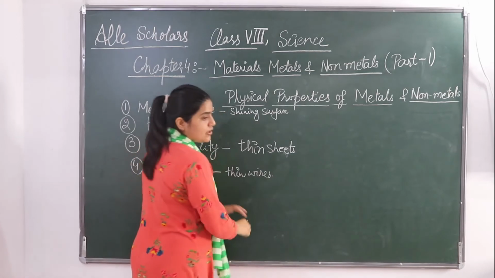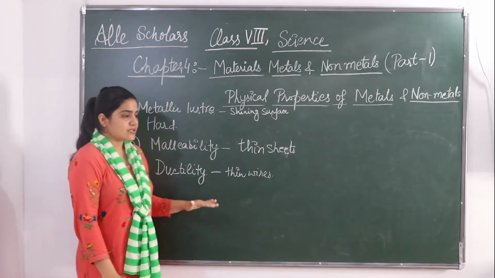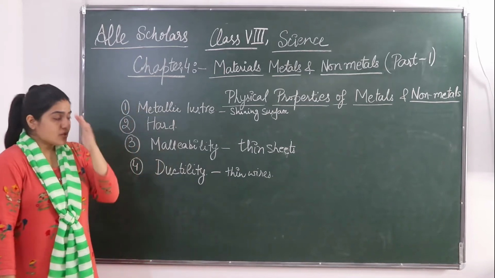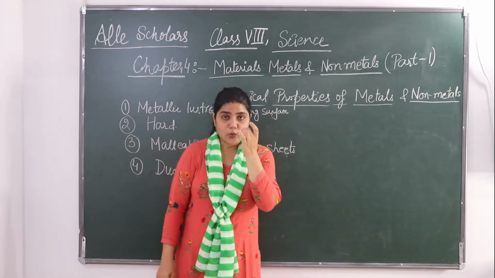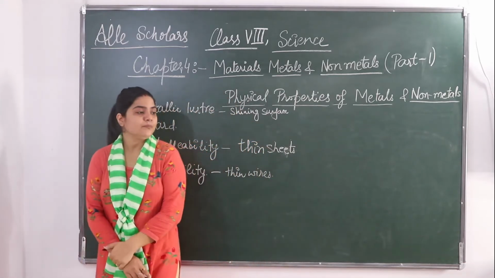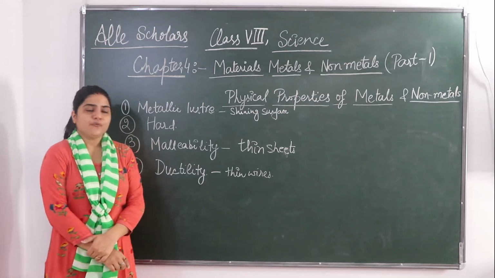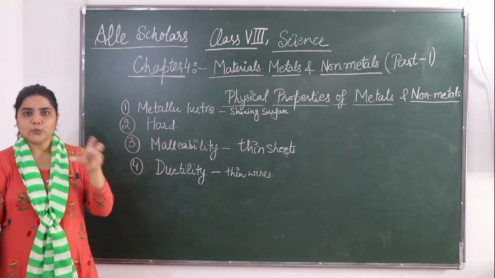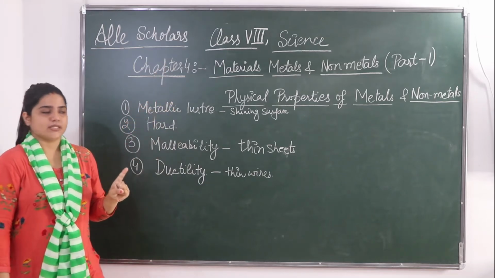So this property of a metal which makes it to be drawn into a thin wires is called ductility. Okay. So gold is the most ductile element, or gold is the most ductile metal. Wire of 2 km length can be drawn from 1 gram of gold. 2 km length का वायर हम बना सकते हैं 1 ग्राम के गोल्ड से.